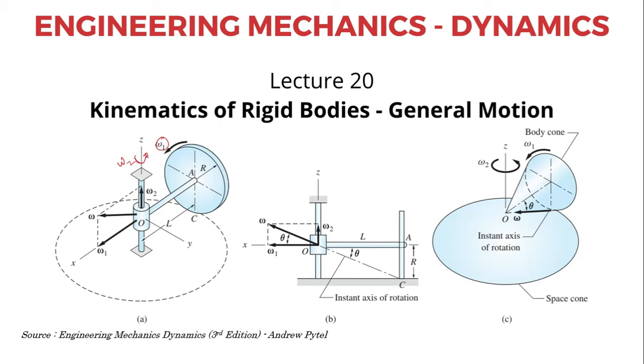Since this is also anti-clockwise, the direction of angular velocity will be upward along the z-axis. Omega 2 is constant, upwards in the vertical direction, but omega 1 will keep on changing. This is omega 1 at an instant of time, then it will become like this, then like this, and so on.